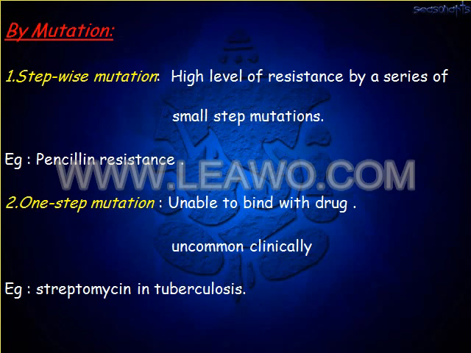Drug resistance by mutation has two types. One is the stepwise mutation, two is the one-step mutation. In stepwise mutation, a high level of resistance develops by a series of small step mutations. Example is penicillin resistance. The second one is the one-step mutation. In this, the target is unable to bind the drug. It is clinically uncommon. Example is streptomycin in tuberculosis.